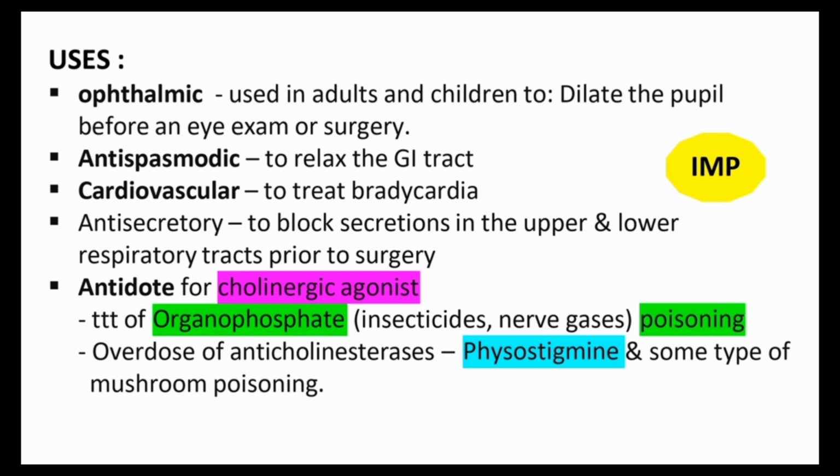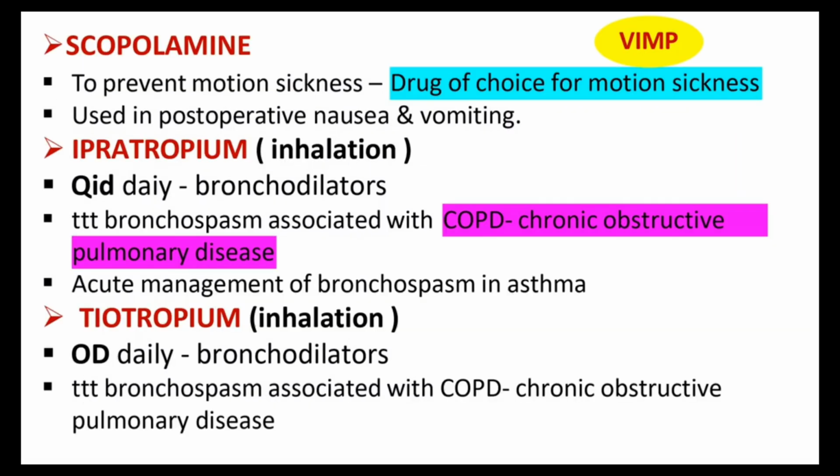Okay, then the next important point is antidote for cholinergic agonists. We know physostigmine; we already studied this one. Parenteral atropine is used for physostigmine overdose. So it's used as an antidote for physostigmine. One of the important points. Okay, and the next point is that it's also used for the treatment of organophosphate poisoning, that means malathion, parathion, insecticides and nerve gas poisoning. Atropine can be used for this. And for overdose of anticholinesterases, we already mentioned physostigmine. Also some types of mushroom poisoning, atropine can be used. These are the main uses of atropine. Very, very important. Please be thorough with this one.